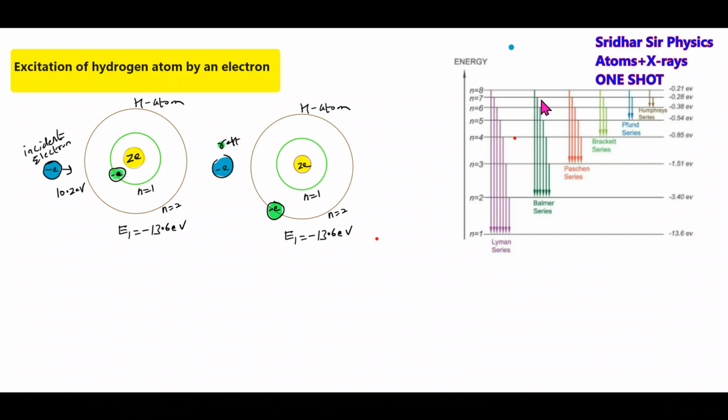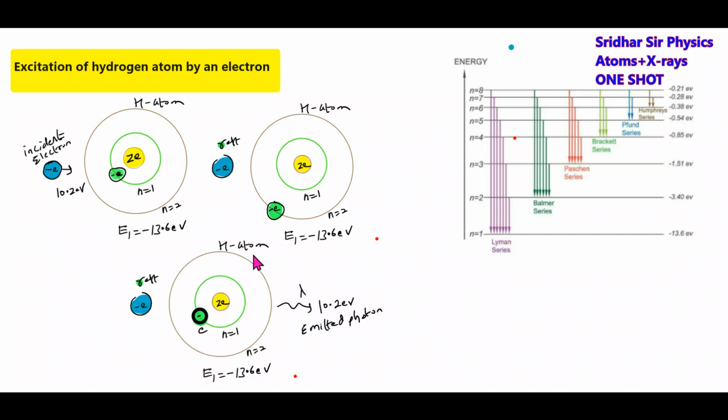Then it will undergo de-excitation. Now this hydrogen atom will get excited and undergo de-excitation. Again the electron will jump back to the n equal to 1 state and it will give out the photon. So can the atom accept energy from the electron? Yes. How much energy is needed by the electron to excite the hydrogen atom? It is around 10.2 electron volt. What happens if it comes with energy less than 10.2 electron volt? It will not absorb, because the minimum energy needed to excite the hydrogen atom is around 10.2 electron volt.